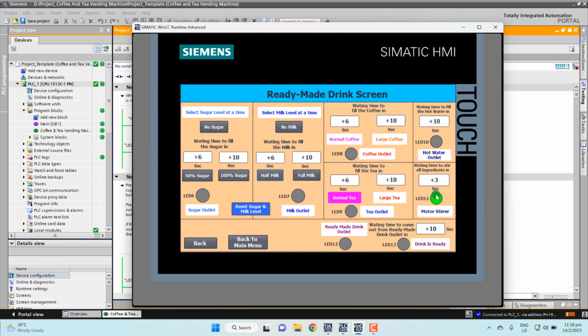After 10 seconds, the motor is stopped. Then we wait another 10 seconds for the drink to come out from the ready-made drink outlet. 4, 3, 2, 1. So now here is finish. I got the finish button.